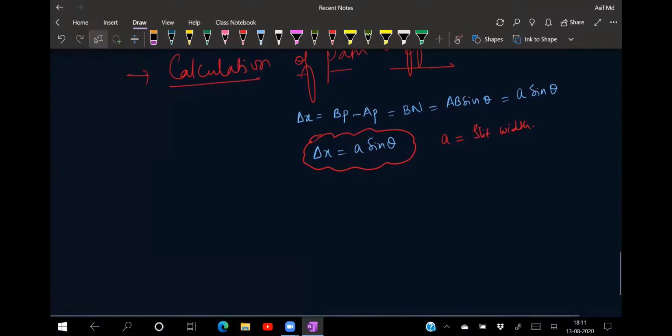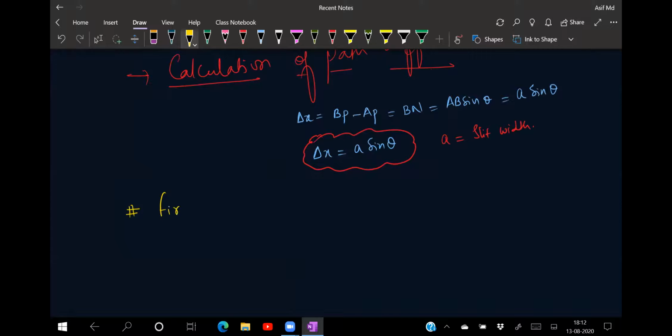Okay, let us try to talk about the next slide heading: first secondary minima.